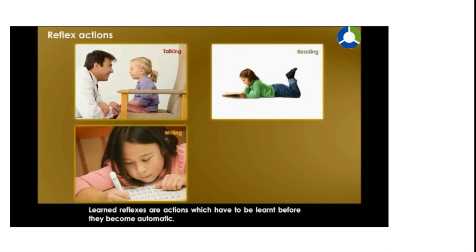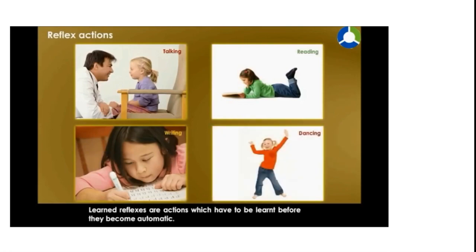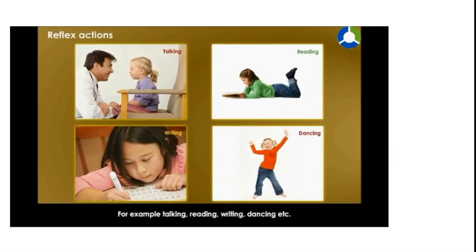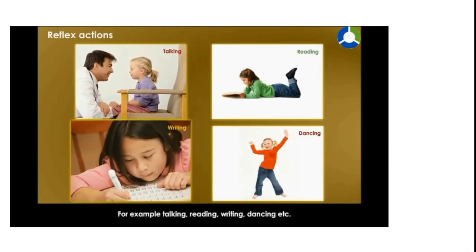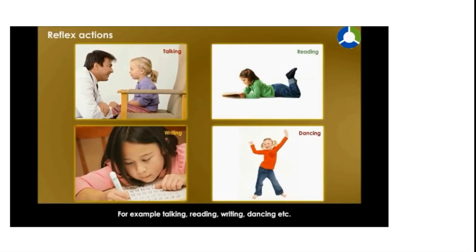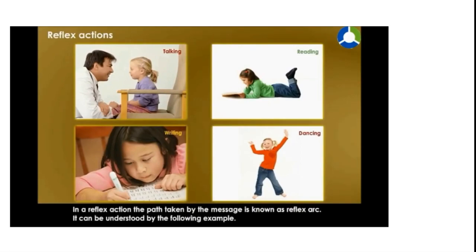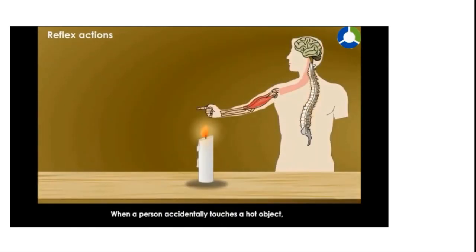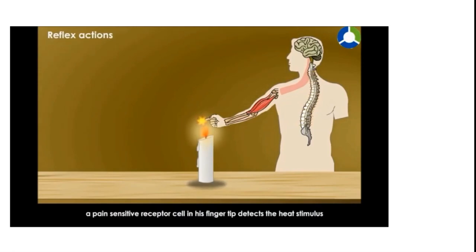Learned reflexes are actions which have to be learned before they become automatic. For example, talking, reading, writing, dancing, etc. In a reflex action, the path taken by the message is known as reflex arc. It can be understood by the following example. When a person accidentally touches a hot object, a pain-sensitive receptor cell in his fingertip detects the heat stimulus and triggers off the nerve impulse.